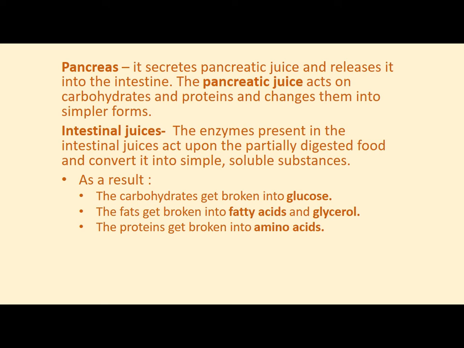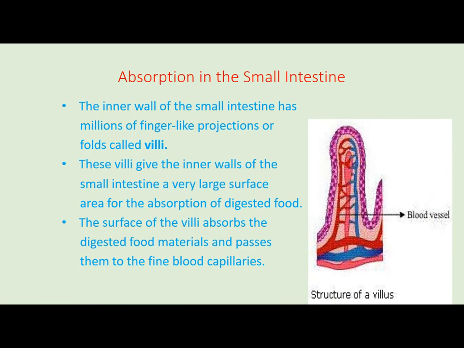And last, the proteins will get broken into amino acids. Earlier we have seen proteins get broken into peptones. Now finally they will get broken into amino acids. So we saw that all the main three complex foods have converted into simpler form. Children, I hope you are getting. Now we have seen that digestion is completed. All the complex food have converted into simpler.